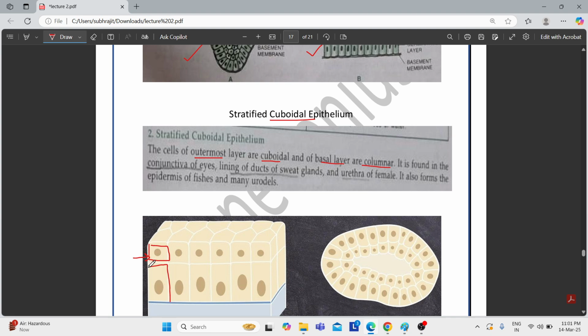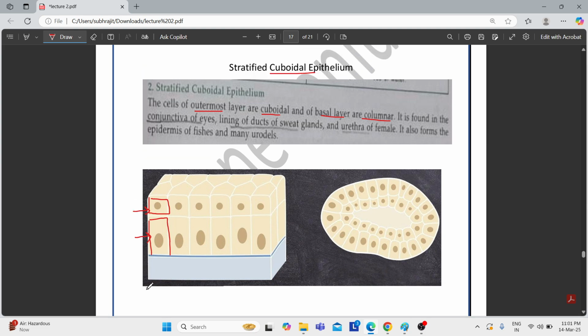This is the basal layer, and this basal layer is a columnar layer. That means the stratified cuboidal epithelium consists of an outermost layer that is cuboidal in shape, and the basal layer that is columnar in shape. This is the cuboidal shape, this is the columnar. It is found in the conjunctiva of the eyes, the lining of the ducts of sweat glands, the urethra of females, and also forms the epidermis of fishes and many ureters. These are the locations you need to memorize.